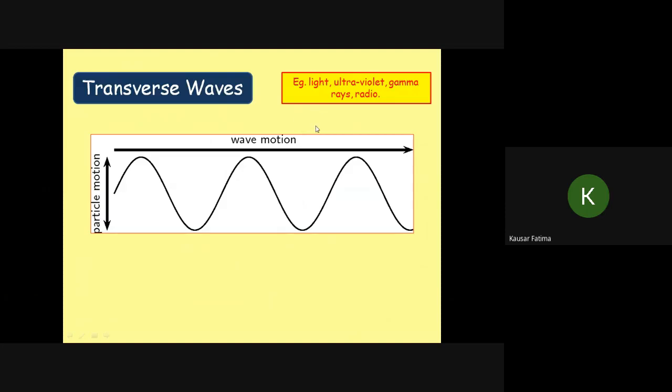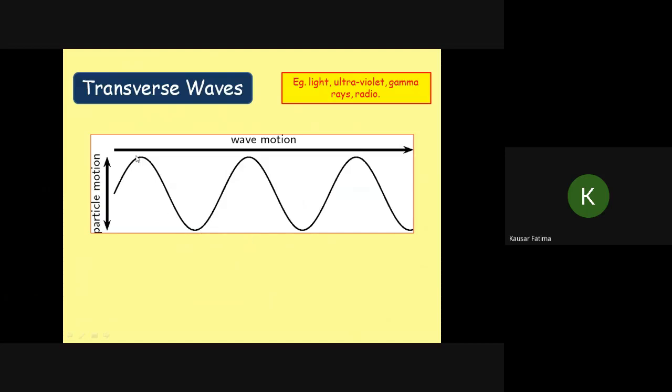All electromagnetic waves are also transverse in nature, like light, ultraviolet, gamma and radio waves. Waves on the surface of water are also an example of transverse waves. Waves in a slinky too. A slinky can produce both types of waves, transverse and longitudinal. A rope can produce transverse waves.